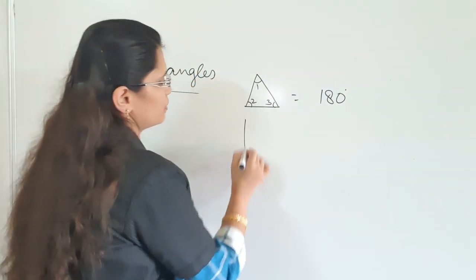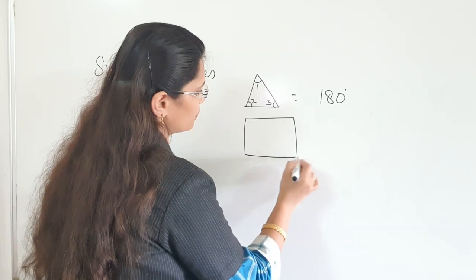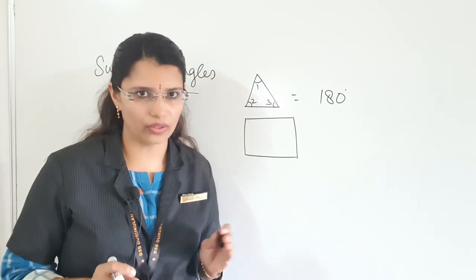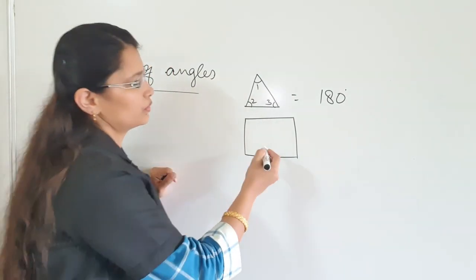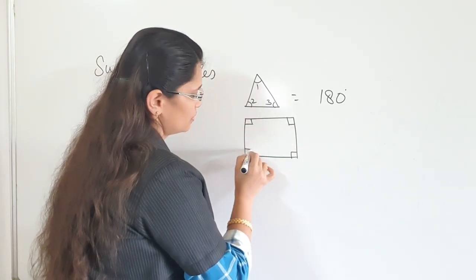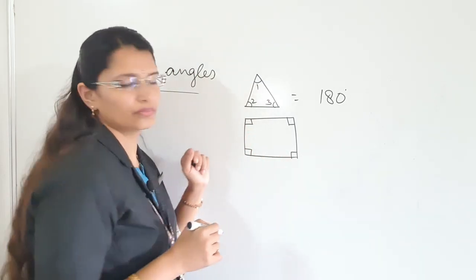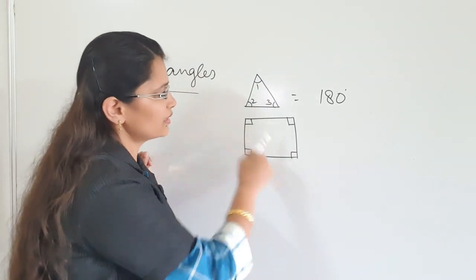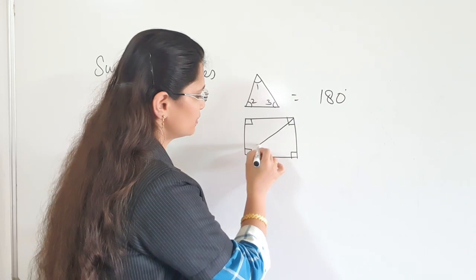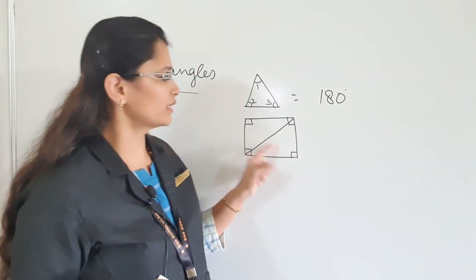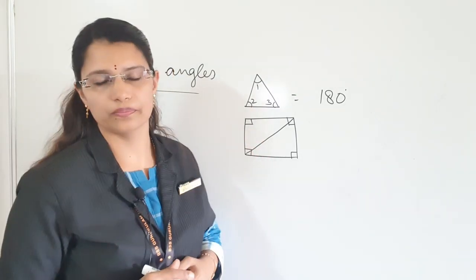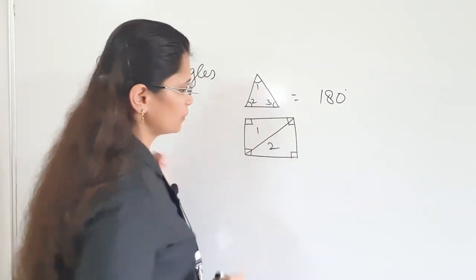Now, 1, 2, 3, 4. This is a four-sided figure. Four-sided figures are called quadrilaterals. This is a rectangle. So, how many angles are there? 4. 1, 2, 3, 4. Okay. These 4 angles are 90 degrees, right? So, we are going to split this into 2 equal parts, okay, or 2 parts. So, how many triangles you got now? 2 triangles you got now, right?